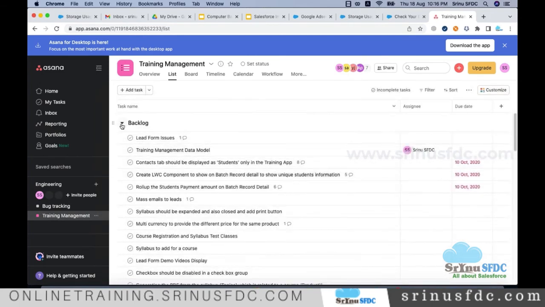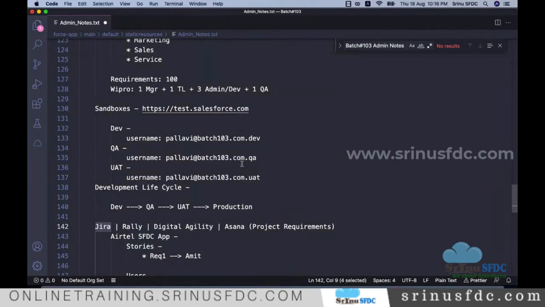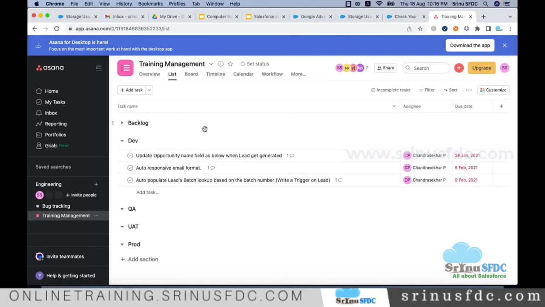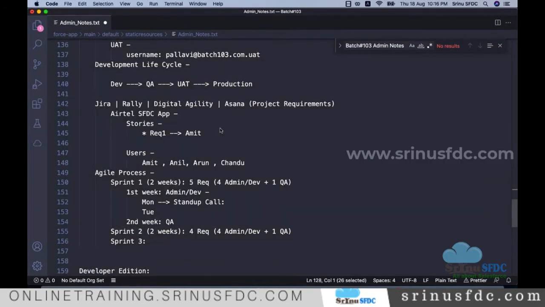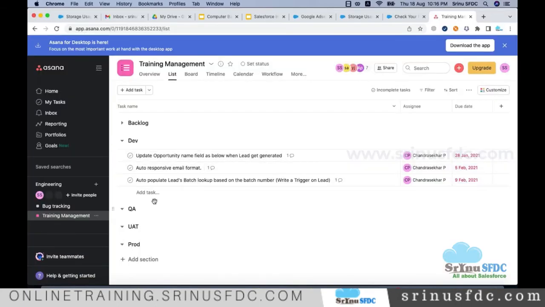Okay. So the requirements which have started working, they take from backlog only. What will happen? All these 100 requirements, whatever I tell the company, first we add to backlog. Backlog means the story is created, but still someone needs to start working on those things, right? So for each sprint, from that backlog, some stories will be taken and someone starts working on those, right?